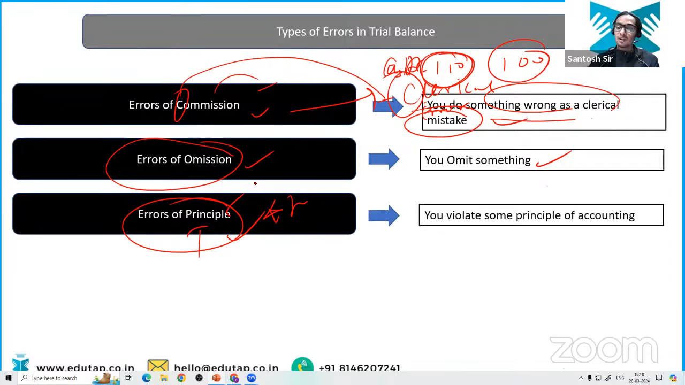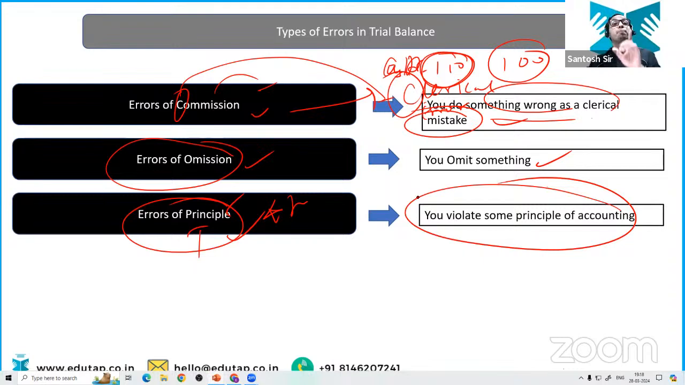What is error of principle? When you violate the principles of accounting, when you have recognized any capital expenditure as revenue expenditure, and when you have recognized any revenue expenditure as capital expenditure. This is the mistake of principle. Or I can give you another example. Okay, let's move ahead. We will have some examples in practical form.